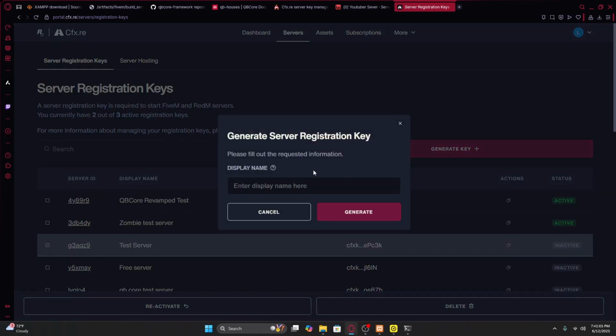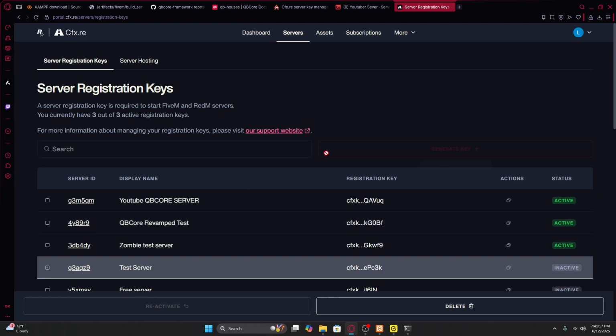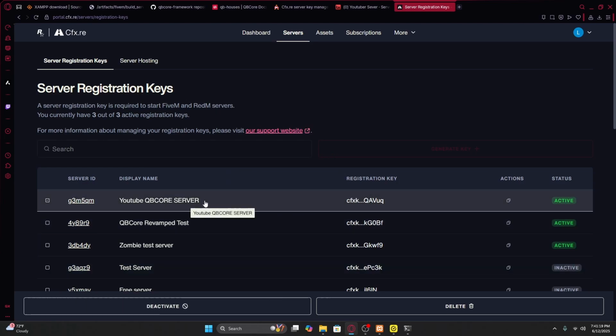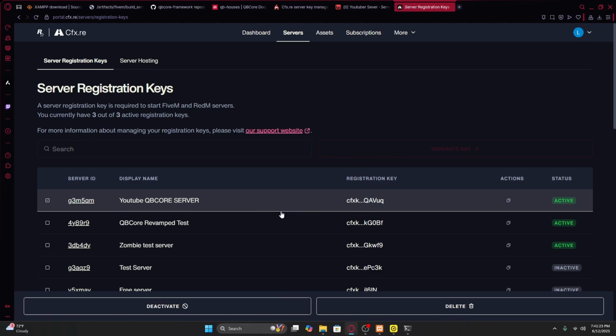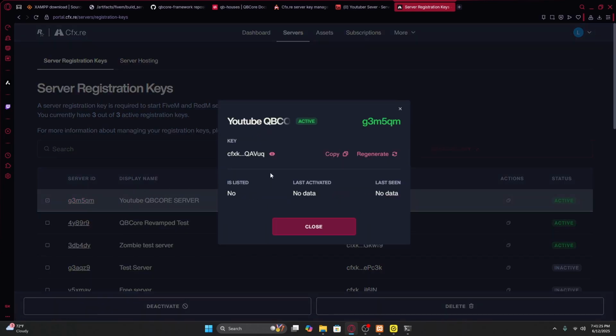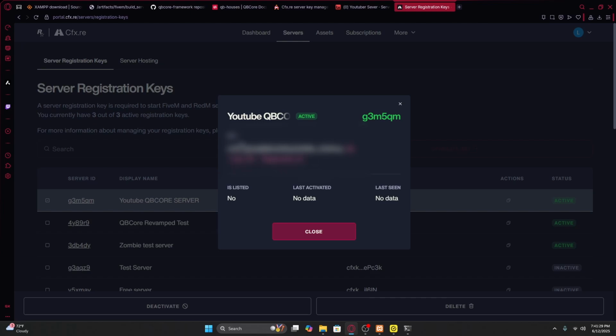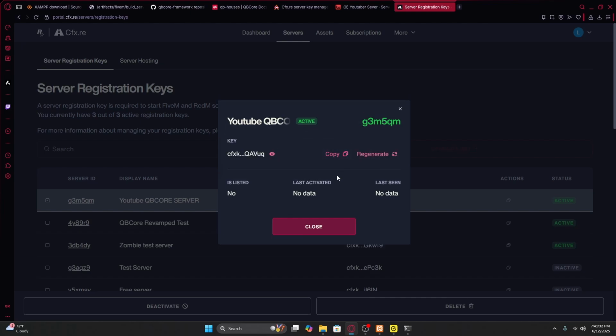So generate a new key, enter a name, YouTube QBCore server, generate. So for this, you want the key. So I'll open this, open, copy. Don't show this to anyone. This is gonna be your server key.